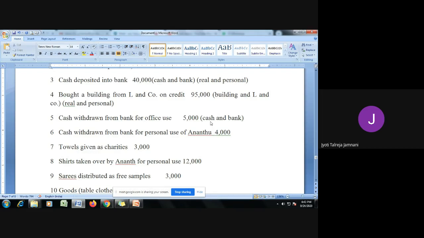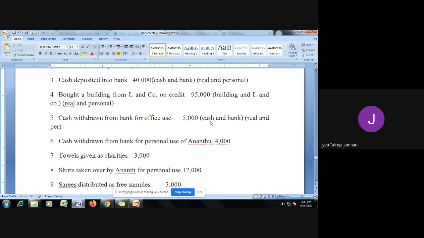For office it is an expense, and drawings is like salary, electricity, an expense. So cash and bank we are taking because it is for office use. Remember, if it was for personal use, it would be drawings and bank. Now cash is an asset, so real account, and bank is an individual identity or person, so personal account.